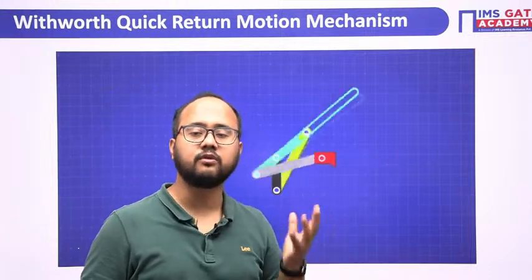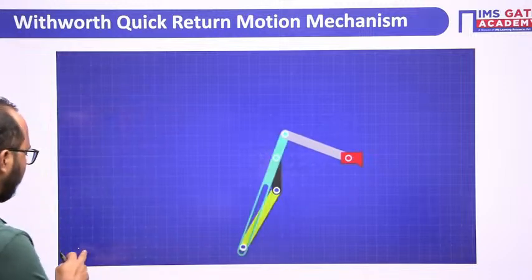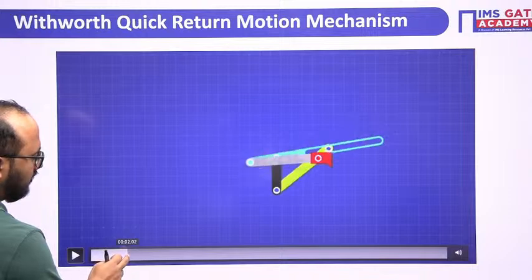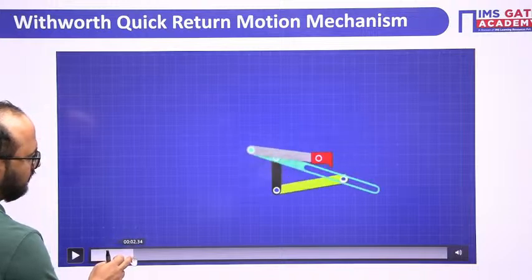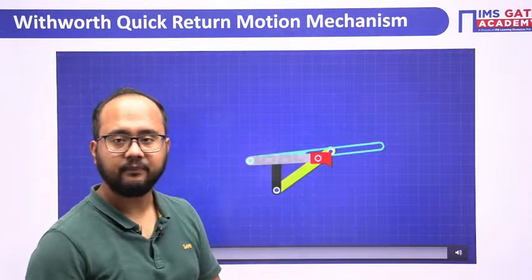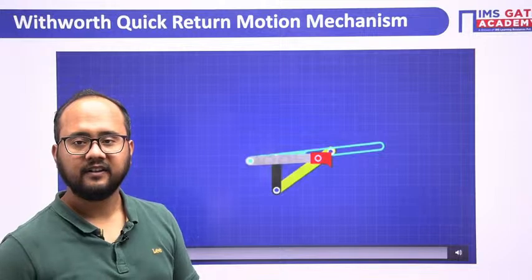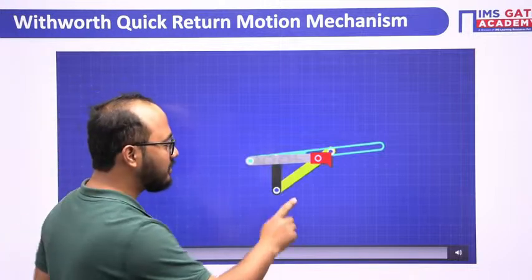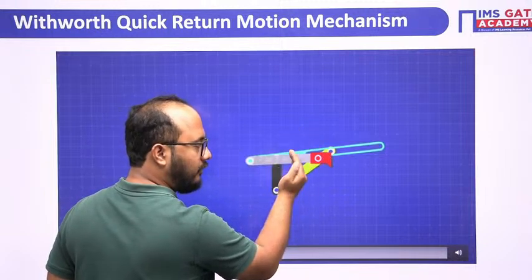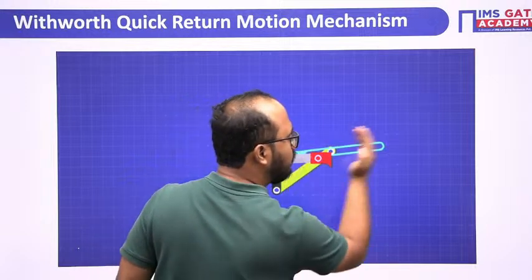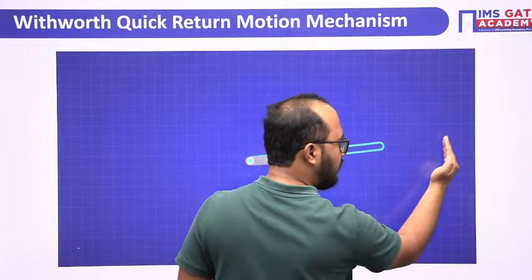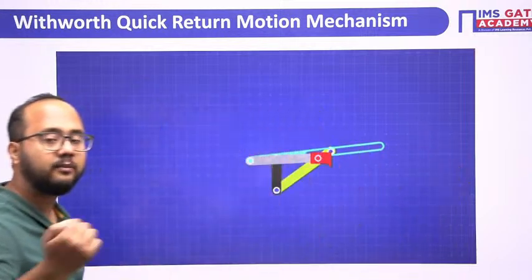Now, like in the previous case of crank slotted, where we understood the extreme position diagram, here also we need to know the extreme position diagram. Now, let me tell you the extreme position diagrams here. So this is the cutting tool. Focus on this cutting tool. This is on the extreme left. Once it starts moving towards the right, that is known as the cutting stroke. It will reach the extreme right, stop, then come back here. That will be known as the return stroke.